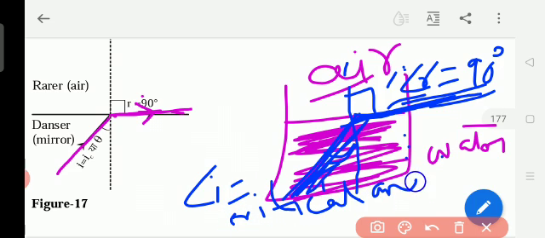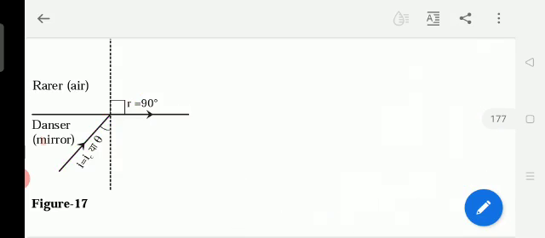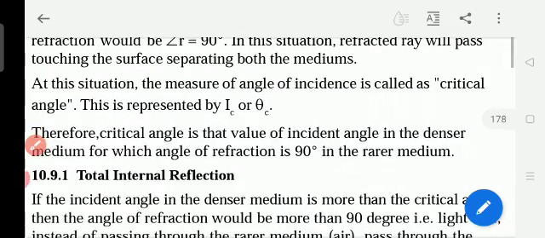Understood? This is when the light ray passes from the denser medium to the rarer medium.